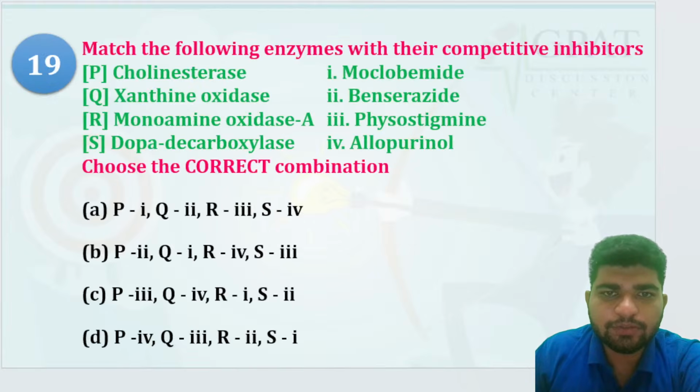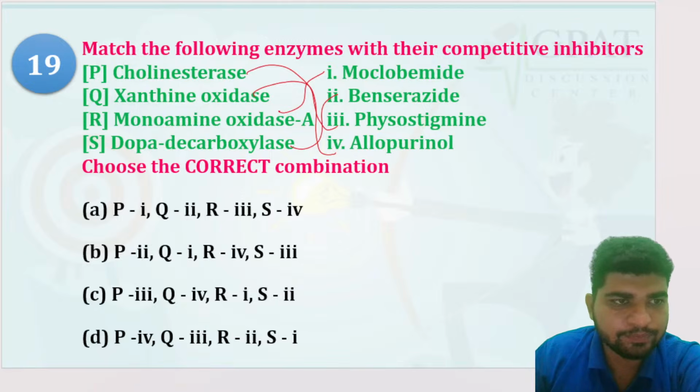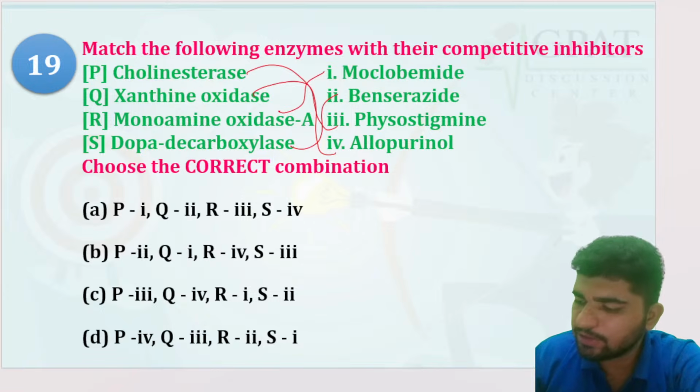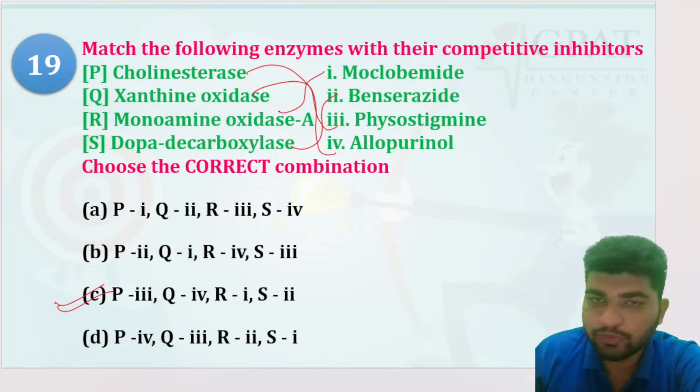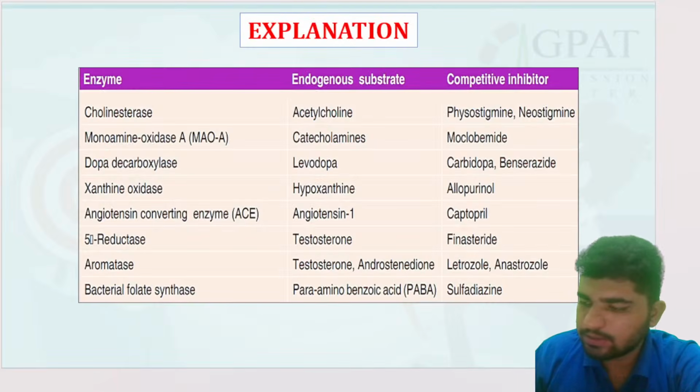Which of the following match the enzymes with their competitive inhibitors? Cholinesterase is for physostigmine, right? Xanthine oxidase, allopurinol; monoamine oxidase, moclobemide; dopa decarboxylase, carbidopa. So the correct option, first is going to be physostigmine. P third, C. P third would be your right option.